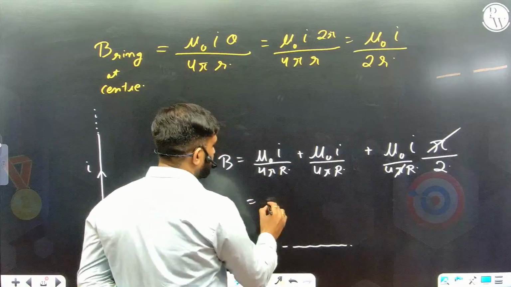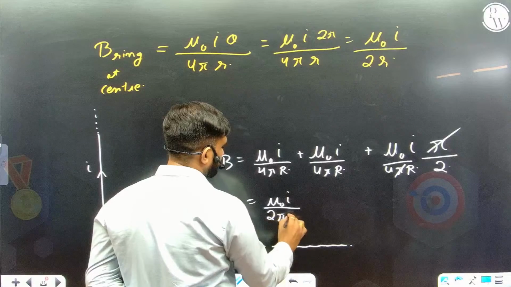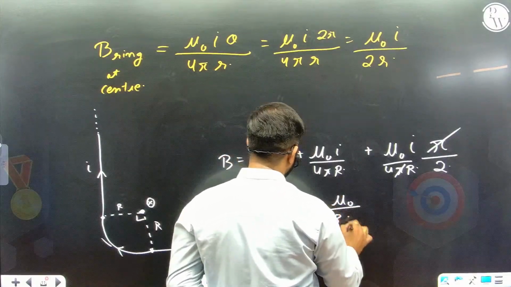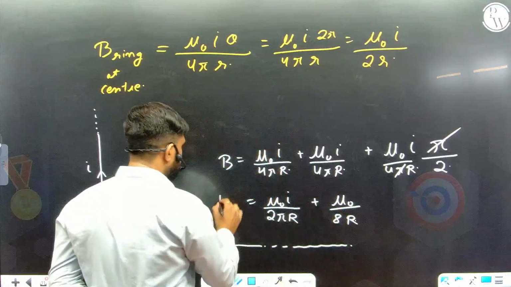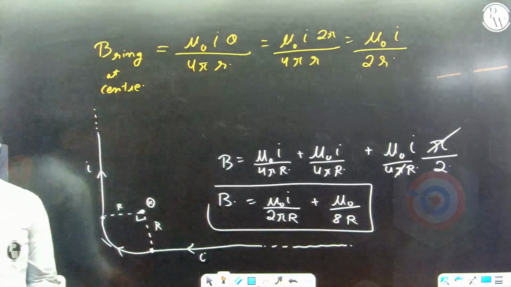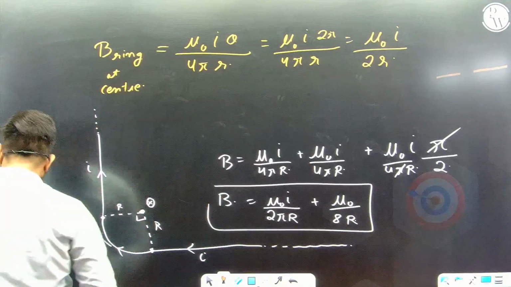So here I'll get mu naught I by 2 pi R, and here I'll get mu naught I by 8R. I'll keep the answer like this. This will be your final answer, the combination of different current carrying wires. Okay. Fine. Let's move on.